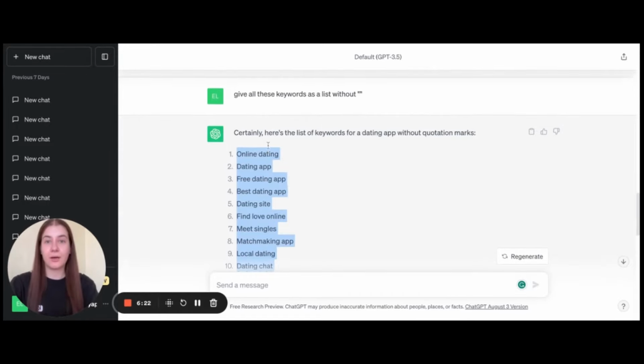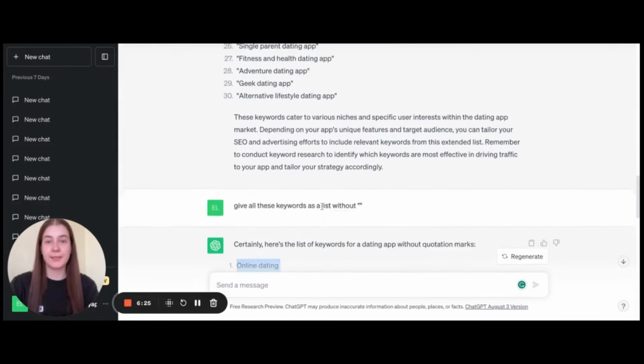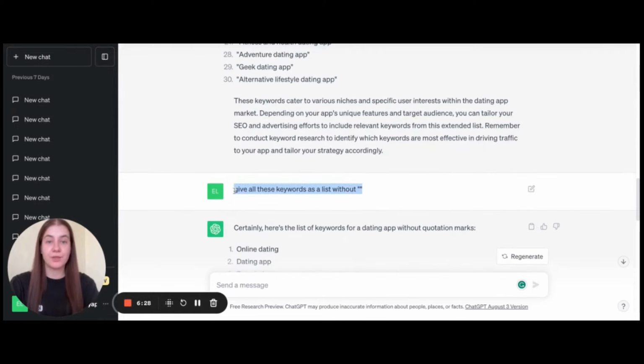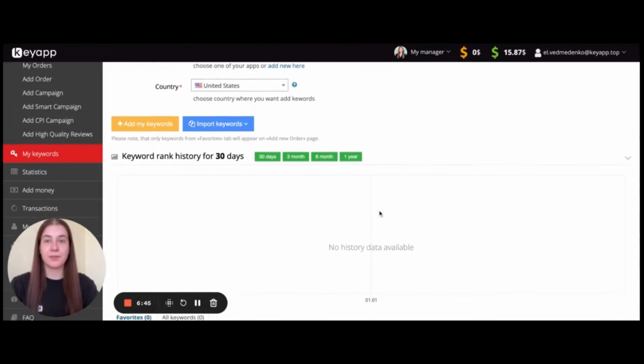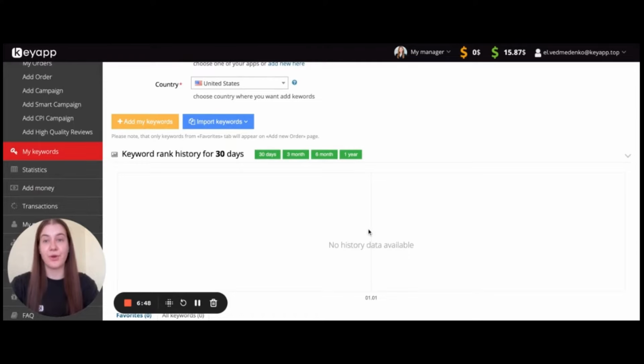As we may see, there is such a list, and you may do this way to ask ChatGPT to provide the list of keywords without the particular symbols, for example, so for you to be able to add the keywords at once in some Google sheet, or for example, to any other analytical platform. Remember, to add the keywords to Keyapp platform for your application for any country, just to check the ranks, popularity score, and traffic, there is no need to pay. You can just create the account at your application and start working with keyword research completely for free.